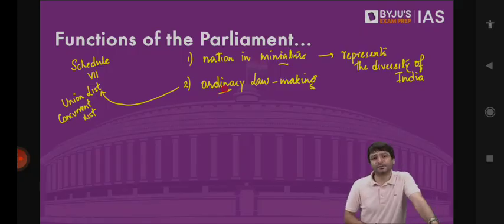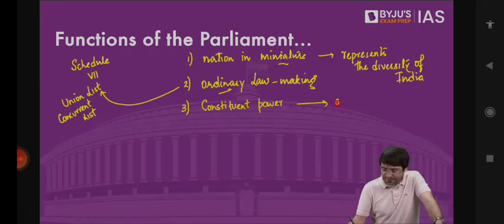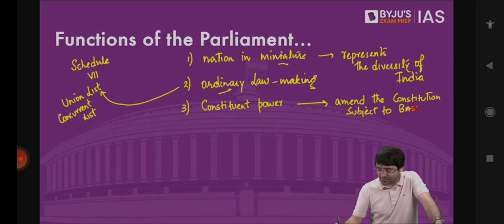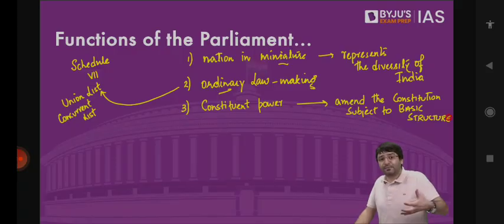But Parliament has the power not only of making ordinary laws, it has a constituent power as well. What is the constituent power of the Parliament? It has the power to amend the Constitution, subject to basic structure. Apart from making ordinary laws, Parliament also has the constituent power. That means it acts like a constituent assembly to amend the provisions of the Constitution without violating the basic structure.